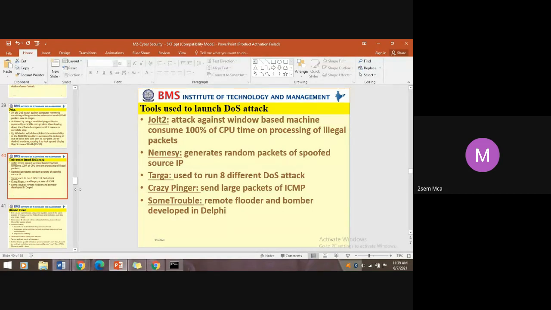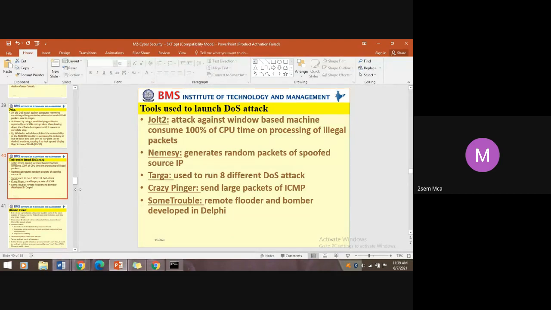Spoofed means hidden, or fake. Fake IP packets are generated randomly with the help of the Nemesis tool. Targa is used to run 8 different DOS attacks. All the attacks we discussed so far can be generated with the Targa tool.